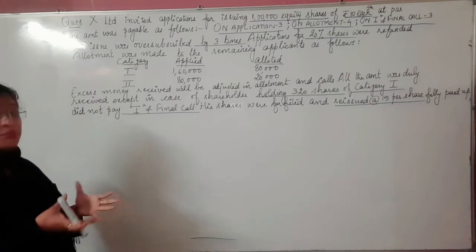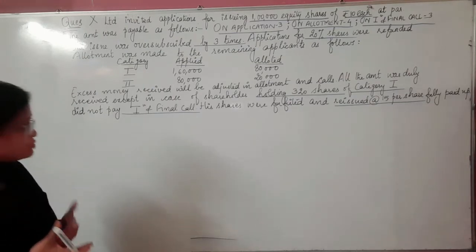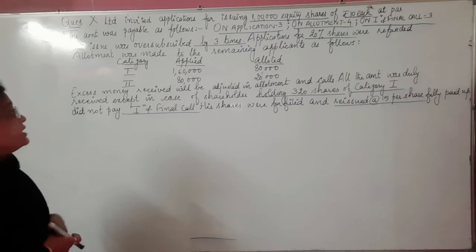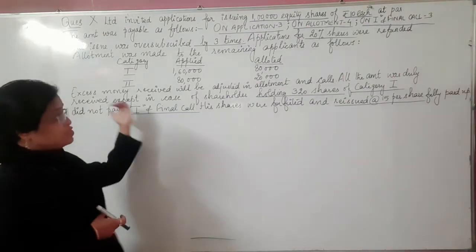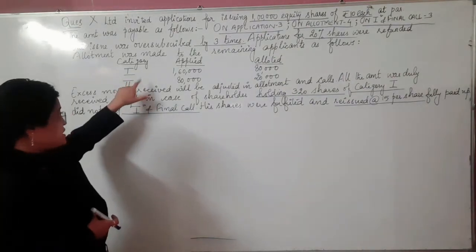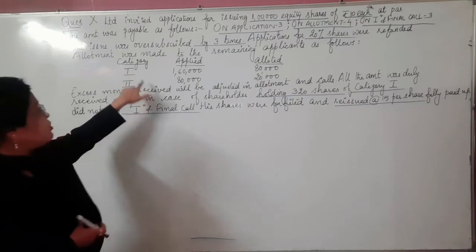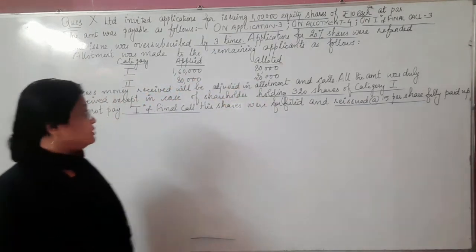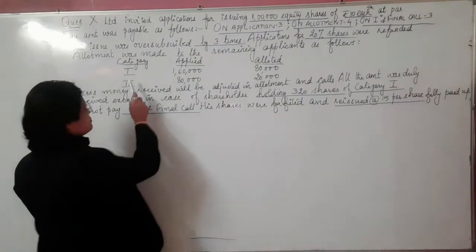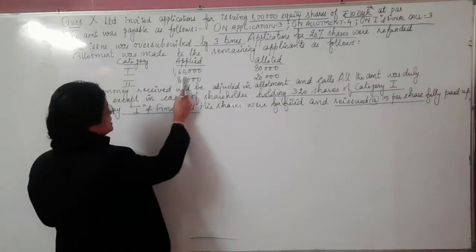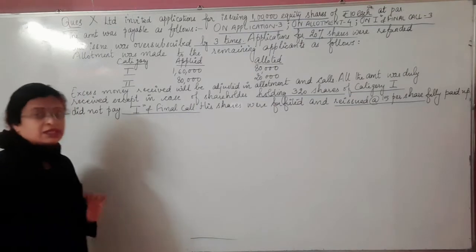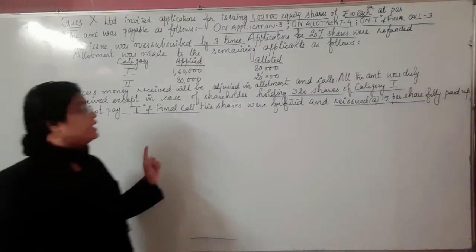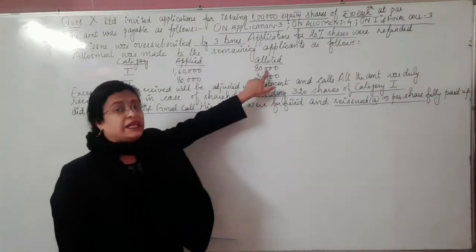Some of the excess applications were accepted by the company, so the company decides to allot them shares like this. It has been divided into two categories. Category number 1: applied is 1,60,000 and allotted is 80,000. That means the company received applications for 1,60,000 shares but allotted only 80,000 shares.